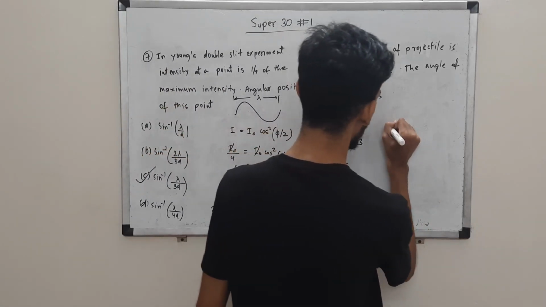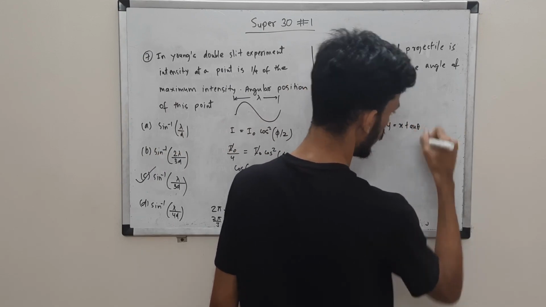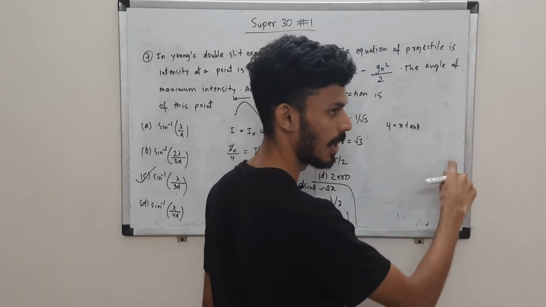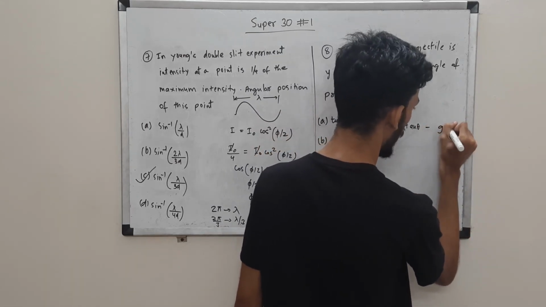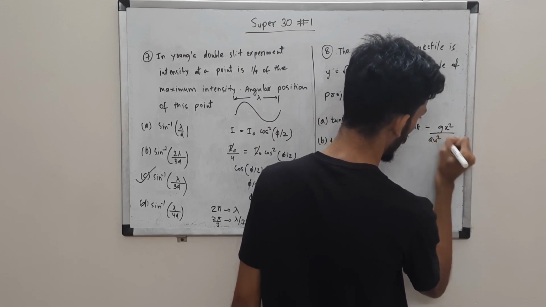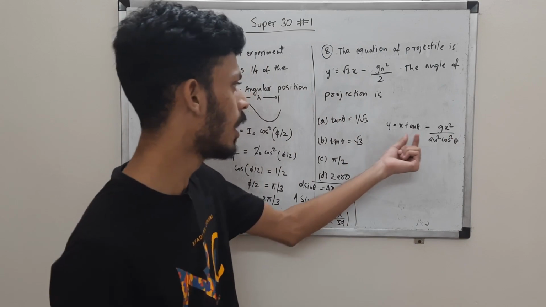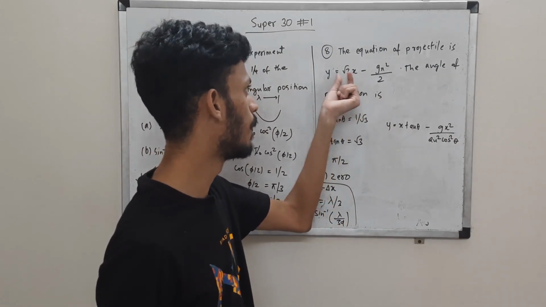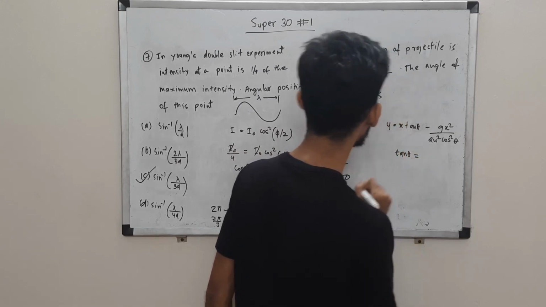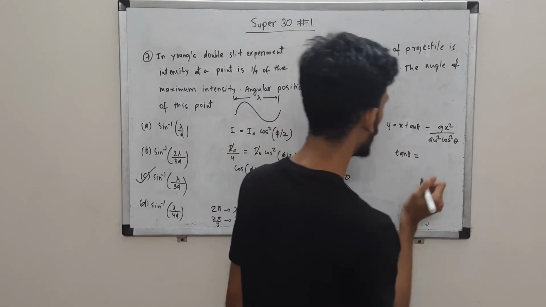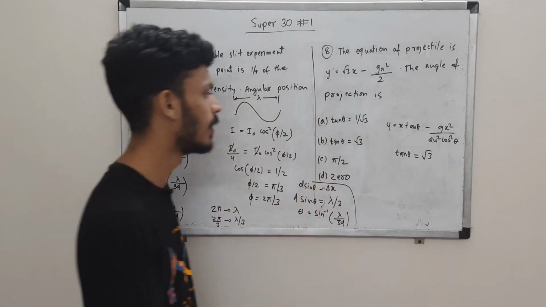Because if you see the equation of trajectory, it gives y = x tan theta (1 - x/R), you might remember that form, or you can remember the long form, which is y = x tan theta - g x square upon 2u square cos square theta. So if you compare these two equations, you can clearly see that the coefficient of x here is tan theta, and the coefficient of x in the given equation is root 3. So tan theta is root 3, and they have given this as an option.